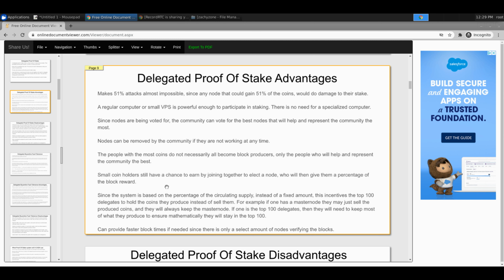Essentially what this does is, since DPoS is based on the current circulating supply. So if we have, to make it really simple, we'll go back to the old version. We had 100 nodes. That meant that you needed 1% of the circulating supply at all times to guarantee yourself a buy-in, essentially, is what this is.